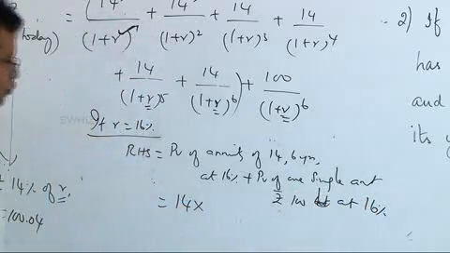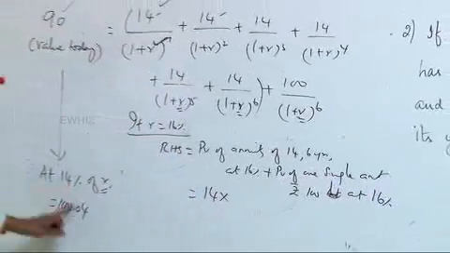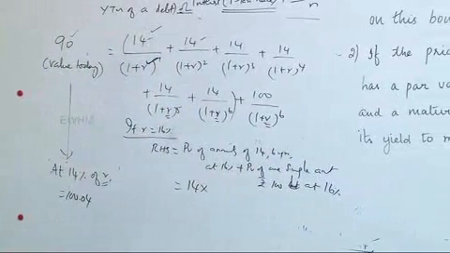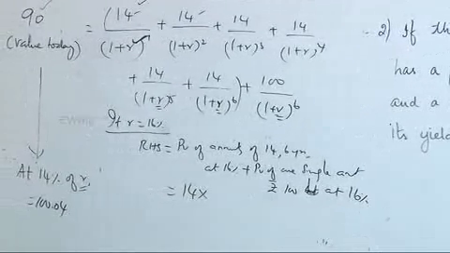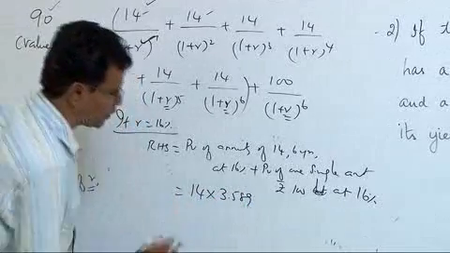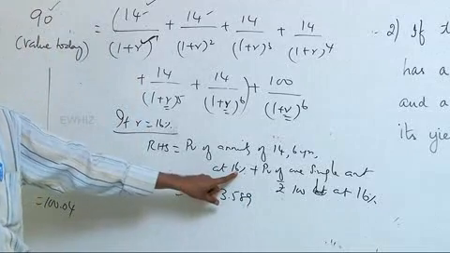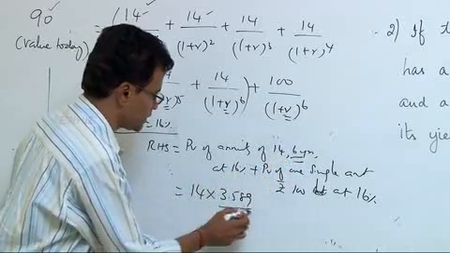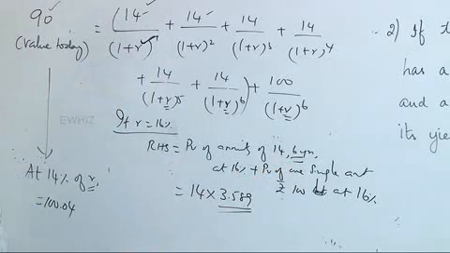The PV of an annuity of rupee 1 for 6 years at 14% is 3.889. For 16%, the present value of an annuity is 3.589. So, this is the PV of an annuity of rupee 1 discounted at 16% for a period of 6 years, from the present value of an annuity table, and that is 3.589.